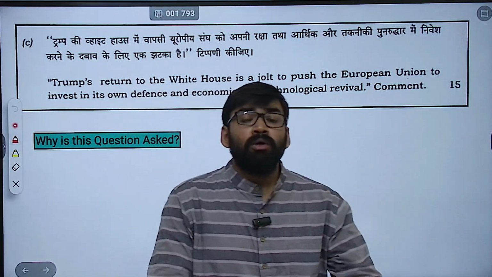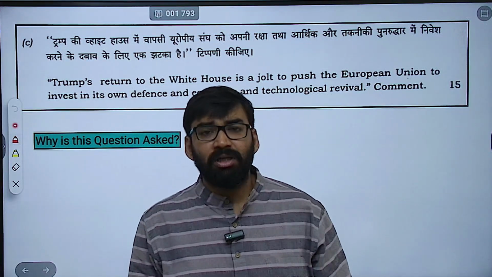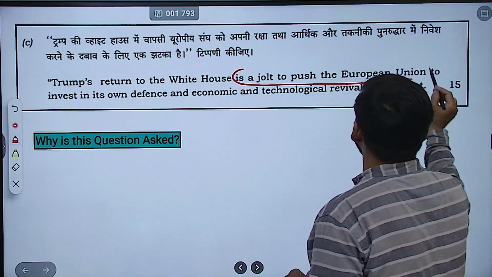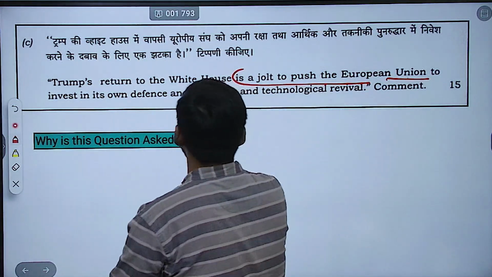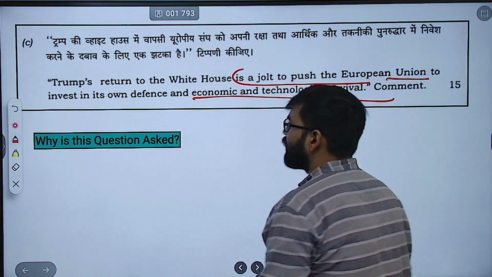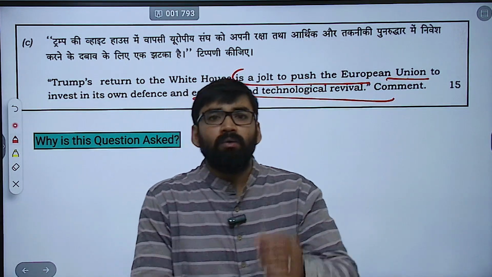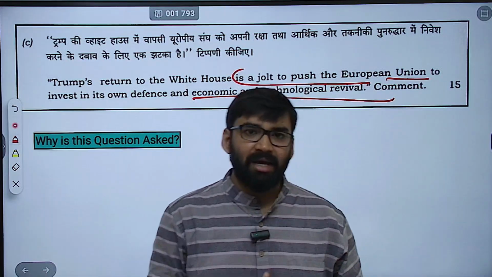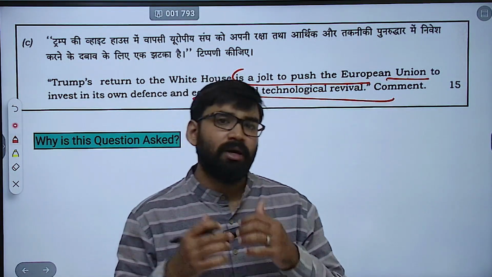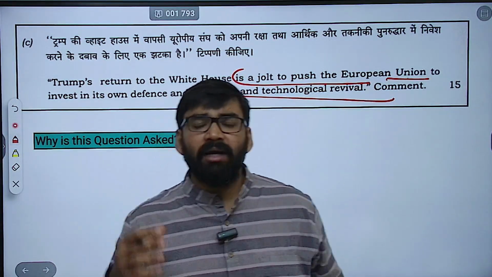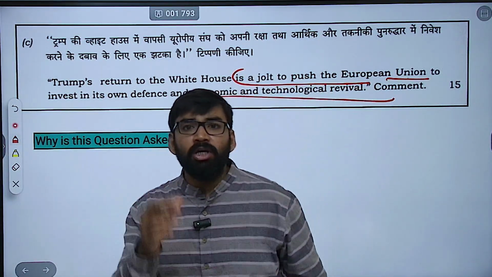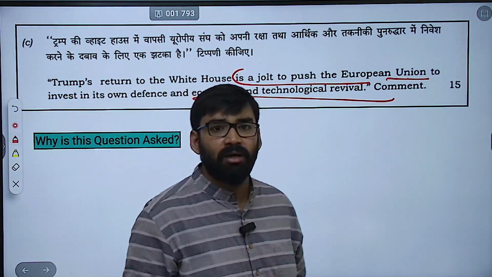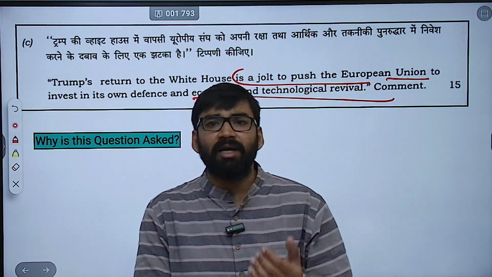Now, Section A, fourth question, last part. Trump's return to the White House is a jolt to push the European Union to invest in its own defense and economic-technological revival. Now, how are you going to write this question? This year, Trump is re-elected as President of the United States of America. This is Trump's second term. And with this, you have to mention EU contemporary strategic imperatives as well as relevant political theories. Clear? So basically, what has been asked in this question?